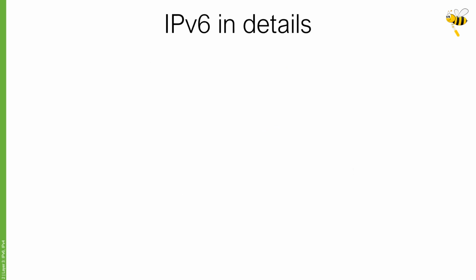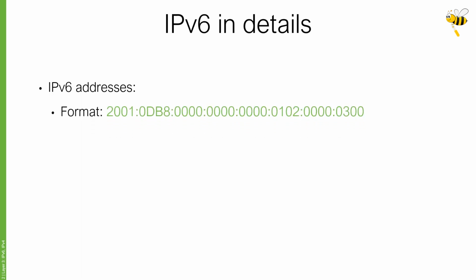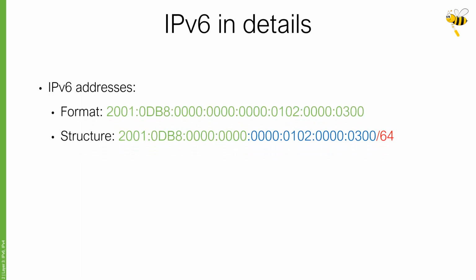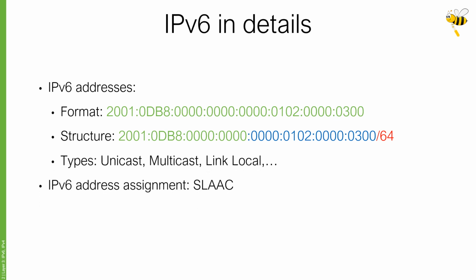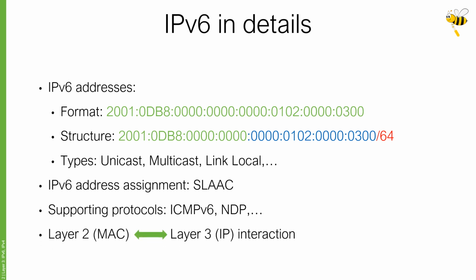During the course, we will learn how IPv6 addresses look, how they are structured, what different types of IPv6 addresses exist, and how they are automatically created and assigned to hosts. We also have a look at different types of IP addresses, supporting protocols, and the interaction between layer 2 MAC addresses and layer 3 IP addresses, as MAC addresses still play an important role in the internet we know.